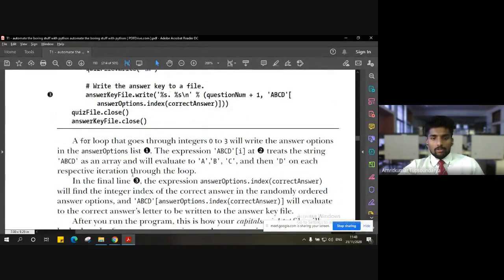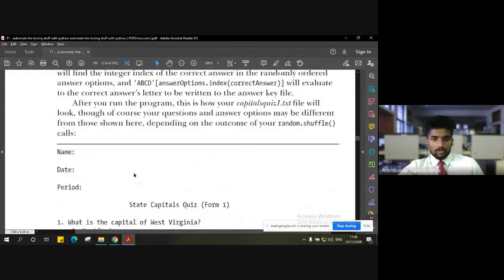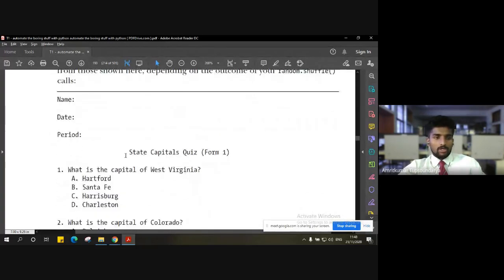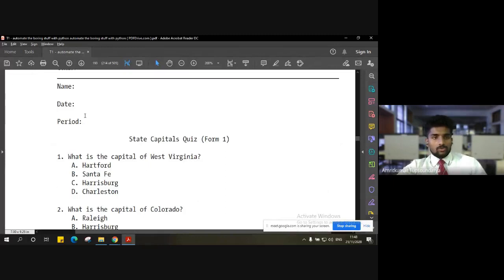So let me show you the output, and that will give you an idea how our quiz will look like, right? So first, the name of the person who's taking the quiz, the date, and the duration of the period of the quiz the person has taken. The title of the quiz, that is state capitals quiz. This is just one form, right? And inside that, we are going to have such questions like, what is the capital of this?